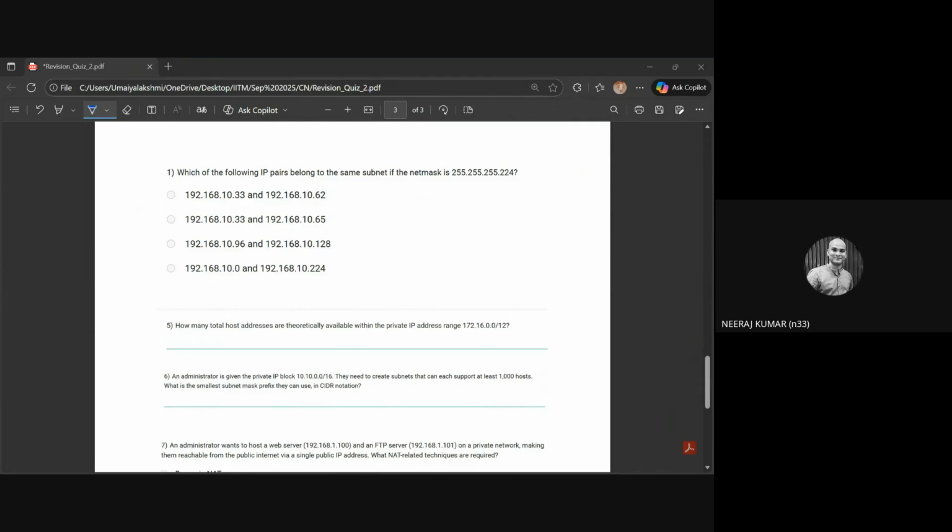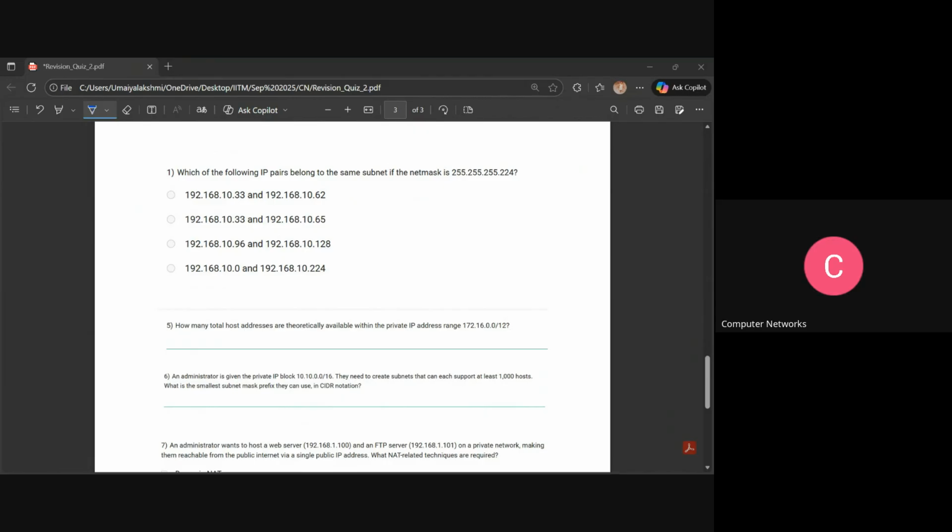So the sequence will be 0 to 31, then 32 to 63. The first option matches from 32 to 63, so the first option is correct. In the second option, 33 and 65 are in two different groups. 127 would be in the 96 group, so this is also a different group. 0 to 24 is obviously a different group. So the first option will be correct.